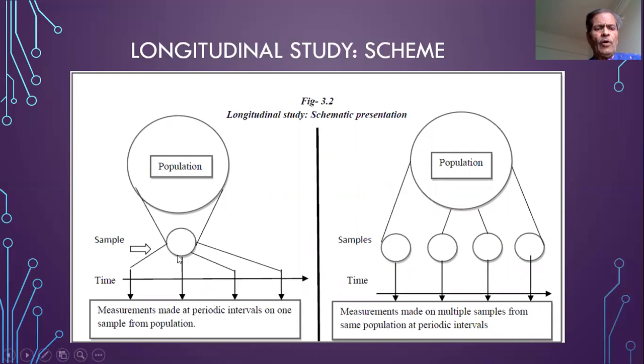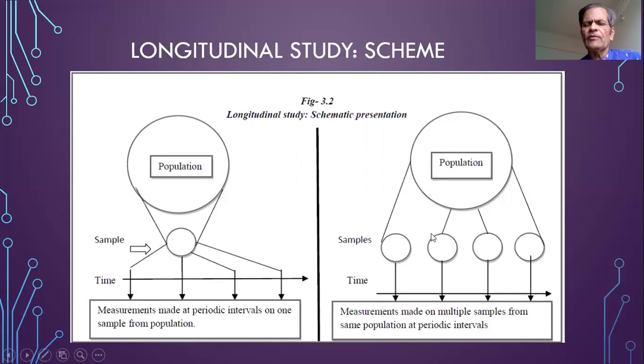So here, only once the sample is drawn from the population, and the observations are made on all individuals at periodic interval for the same variable in the research question. So only one sample drawn and the variable is measured 4 times over here or 5 times or 2 times depending on the study design.